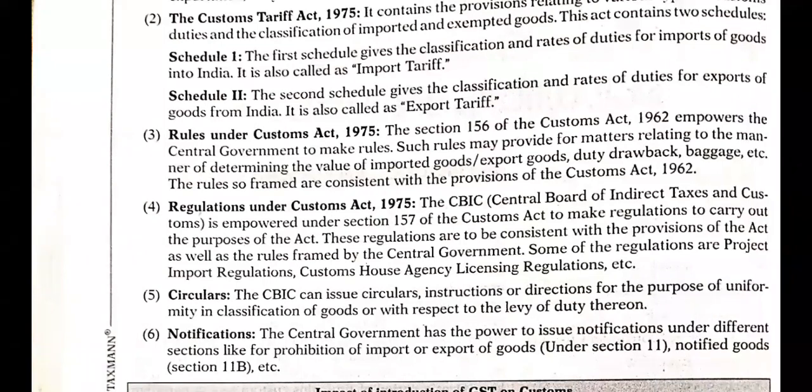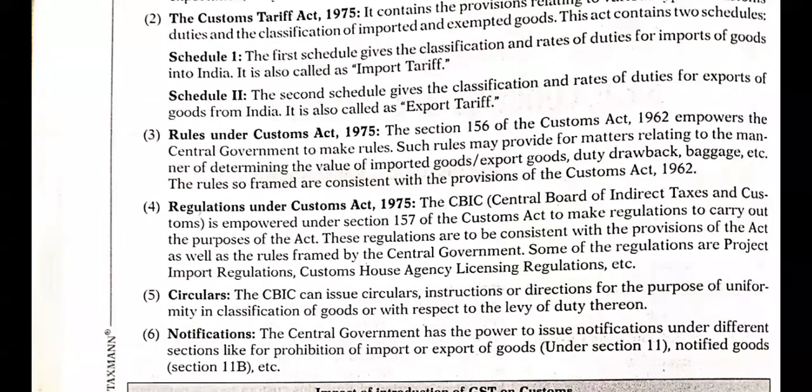These regulations are to be consistent with the provisions of the Act. Okay, these rules are framed by the central government, and these are framed by the customs house agency licensing regulations, etc.